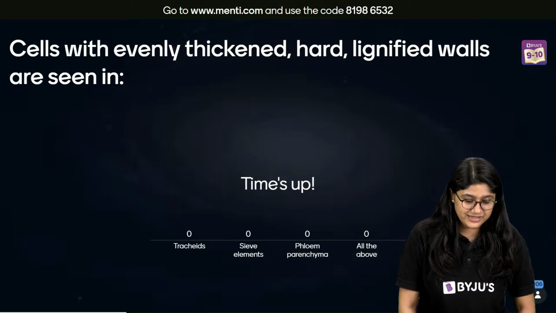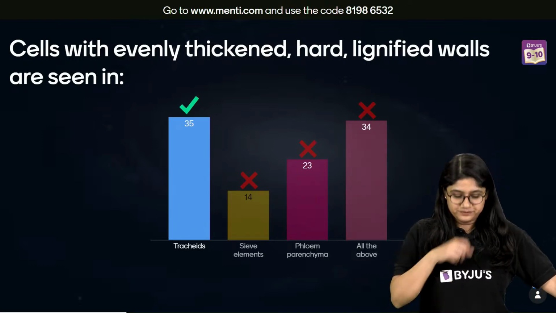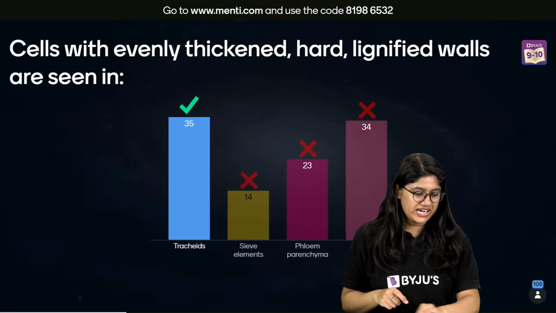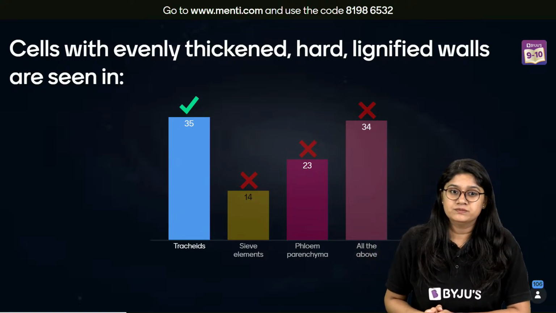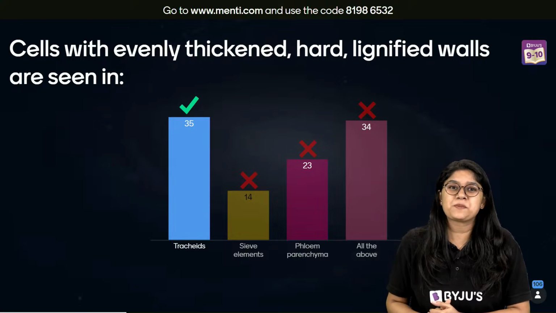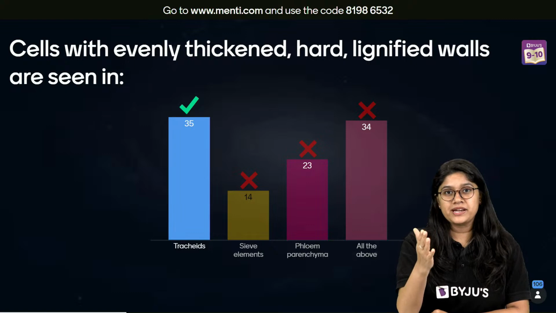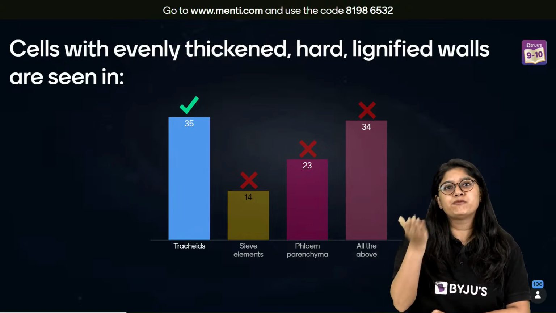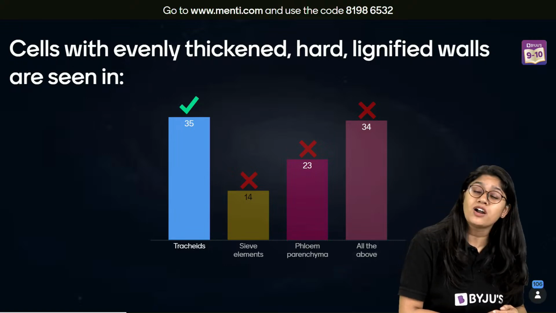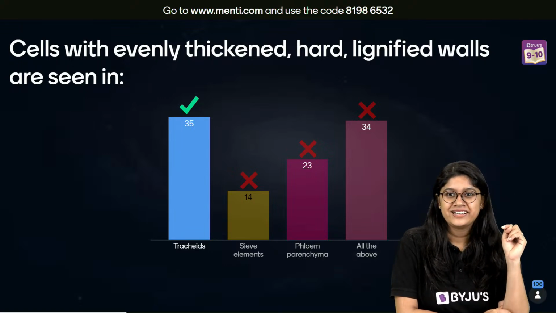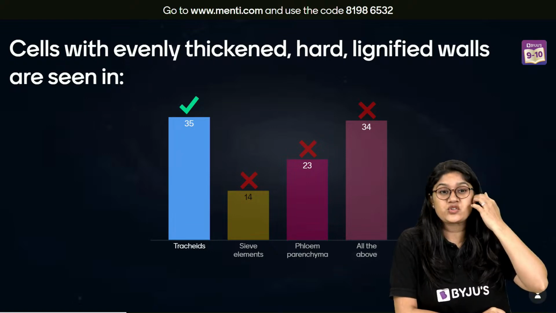Time's up, everyone. And the correct answer is tracheids, right? See, tracheids, because tracheid is a part of xylem. Whereas sieve elements and phloem parenchyma are from phloem hai, तो दोनों living हैं. So they will not have thick lignified walls. नहीं होगा वहाँ पे. So the correct answer is tracheids.